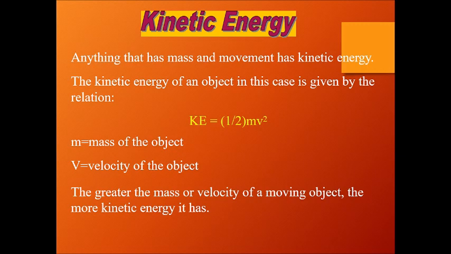Similarly, the lesser the mass or the velocity, the lesser the kinetic energy. So kinetic energy is directly proportional to mass and to velocity. More mass, more kinetic energy; more velocity, more kinetic energy. If these are less, the kinetic energy also reduces.